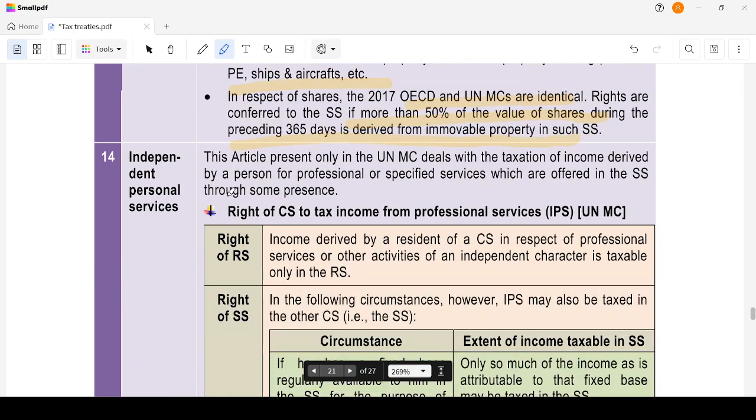Now, moving on to the next one. Independent personal services. This article is only there in the UN model. So, independent personal services exist only in the UN model, which deals with income derived by a person for professional services offered in the source state through some presence. Some presence is there in the source state and they are going to offer those services. Right of the contracting state to tax income from professional services.